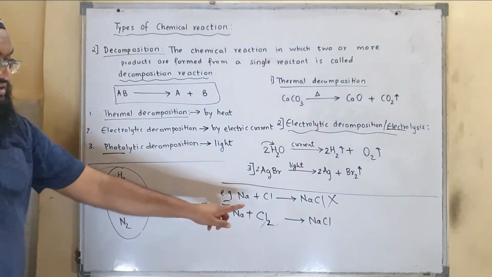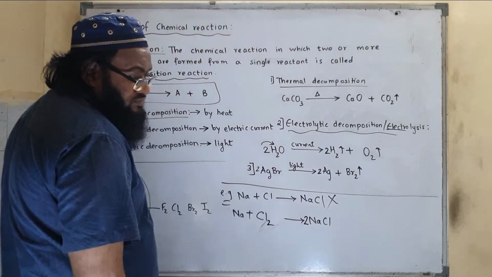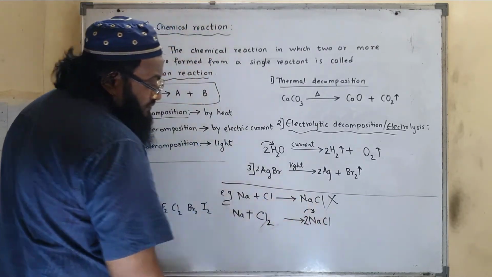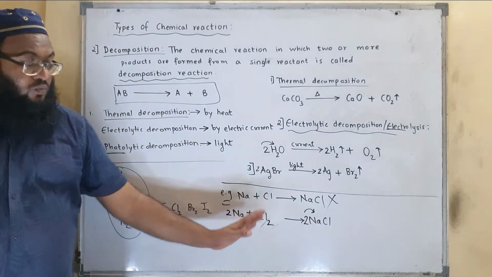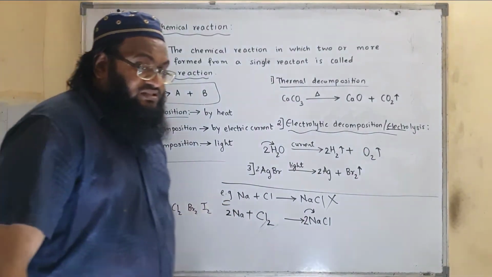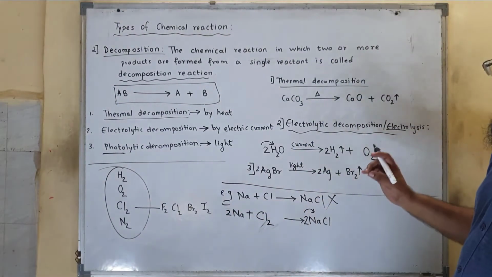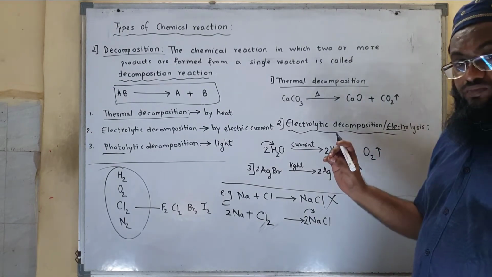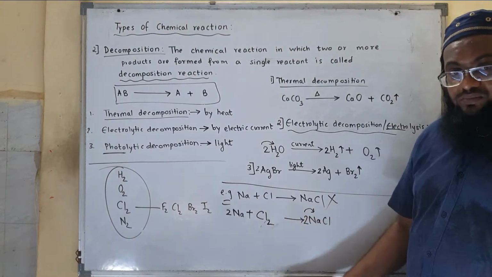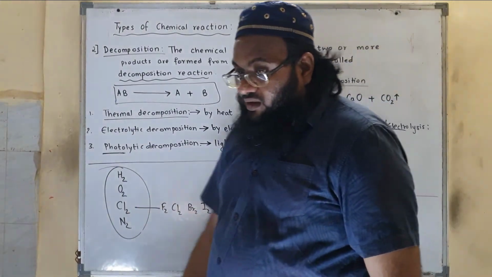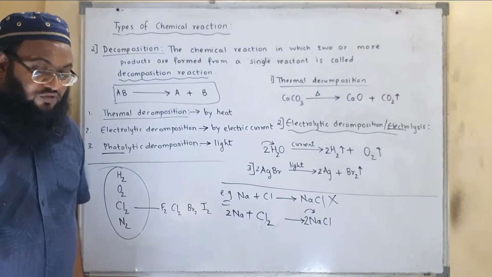Now let's balance. Here chlorine is 2, here it is 1. We'll put 2 here. Then again the neighbor got affected. Sodium becomes 2. Over here it is 1. So this is the correct equation. What you need to remember, in a chemical reaction, reactants should be in their molecular formula, as well as in the product, again they should be in their molecular formula. You cannot write single or double wherever you want. So these molecules, they are diatomic, so keep in mind they should be in their molecular formula.